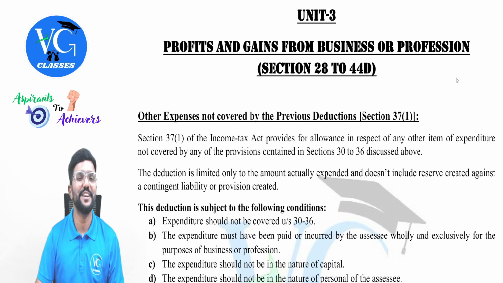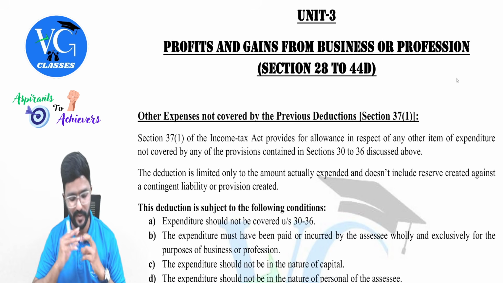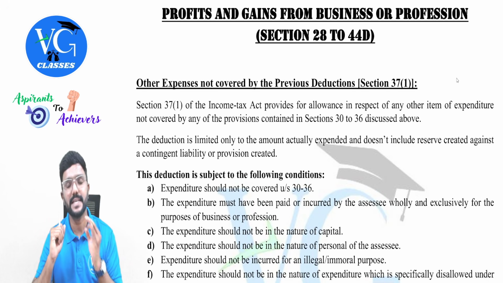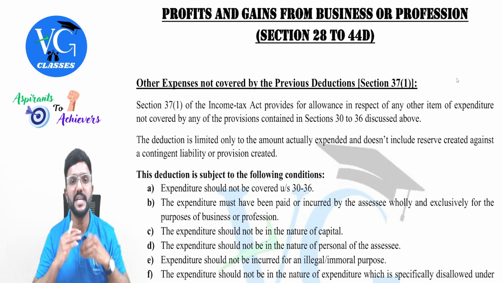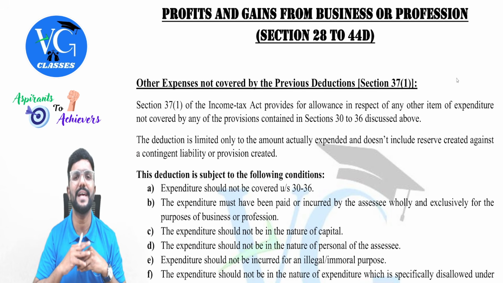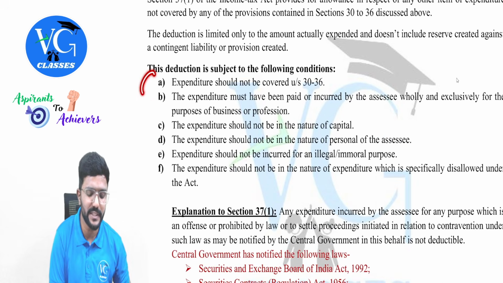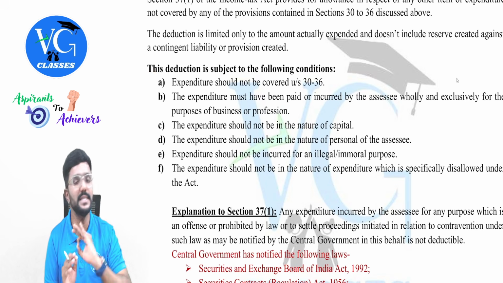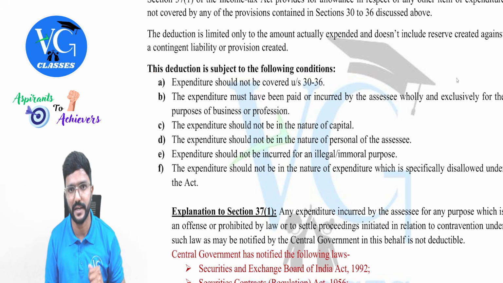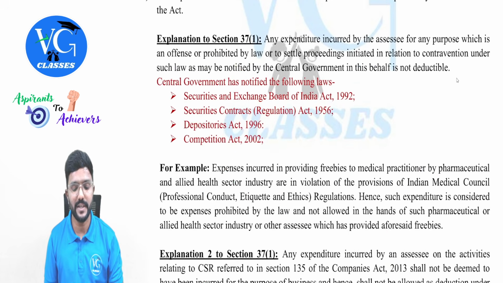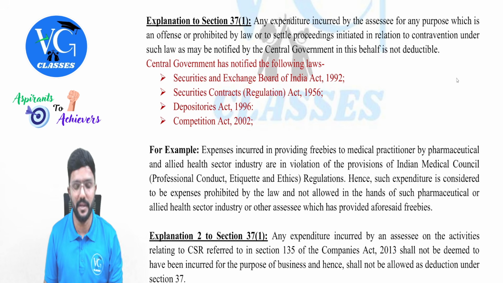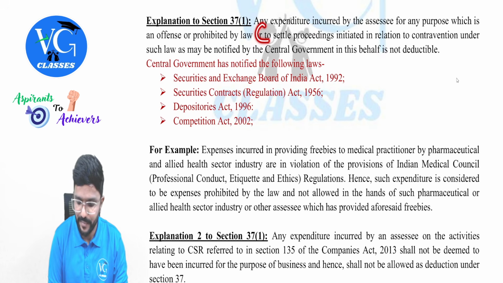Then the third head of income, the most important head, PGBP. In that, under section 37, whichever expenses have not been covered from section 30 to 36 are generally allowed as deduction if the following conditions are satisfied. All the conditions have to be satisfied. We call this a general deduction. For this, last year an explanation was given. There was an amendment in this part, correct?